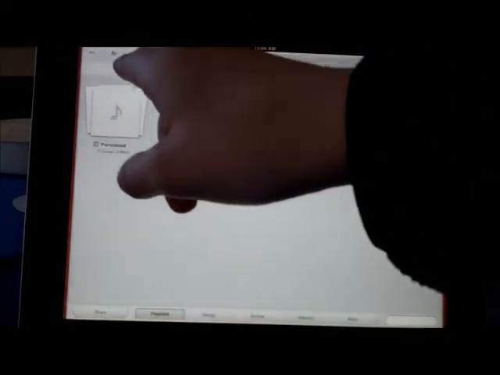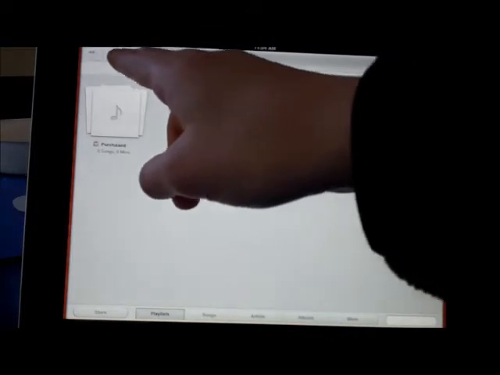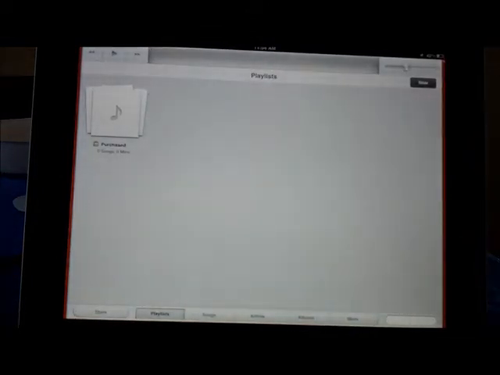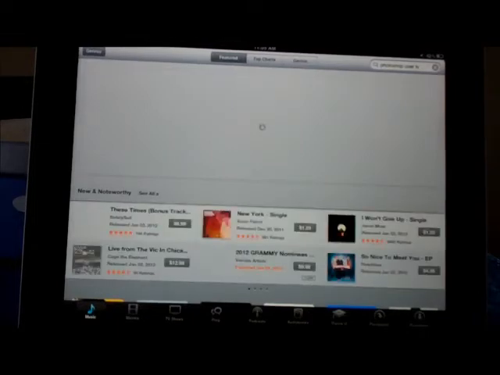There's forward, backward, reverse, play, the volume button, new. You can also go to store from here, which takes you directly to iTunes. And iTunes is Apple's place for music. And you could buy it with a single click.